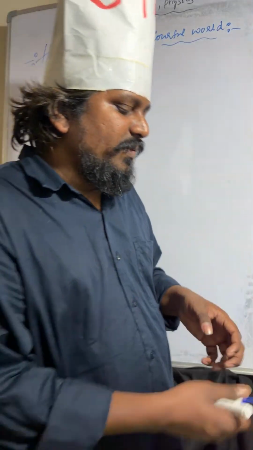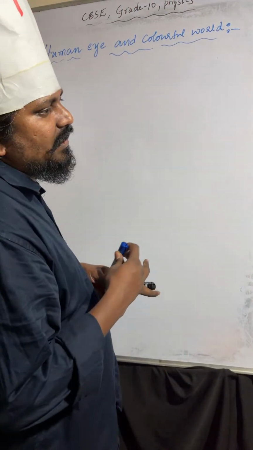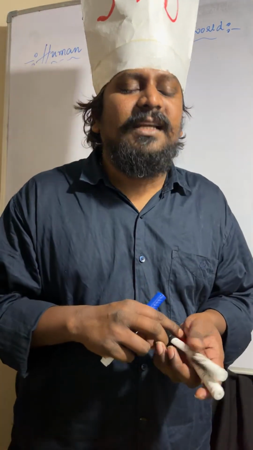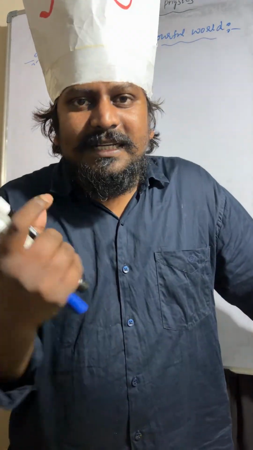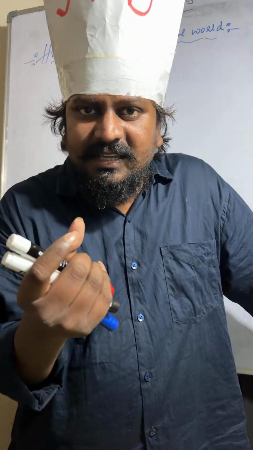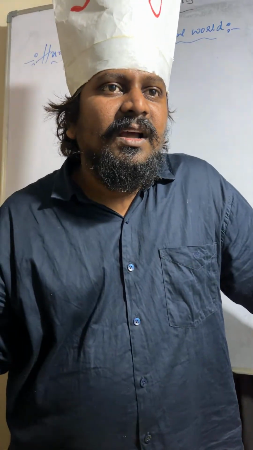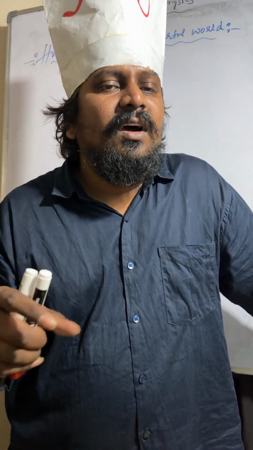And coming to the next one, that is astigmatism. Astigmatism is nothing but the person can't able to differentiate the horizontal lines as well as vertical lines. So it depends on the person.